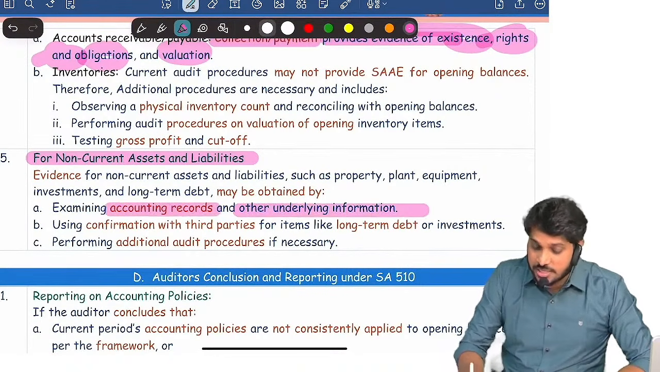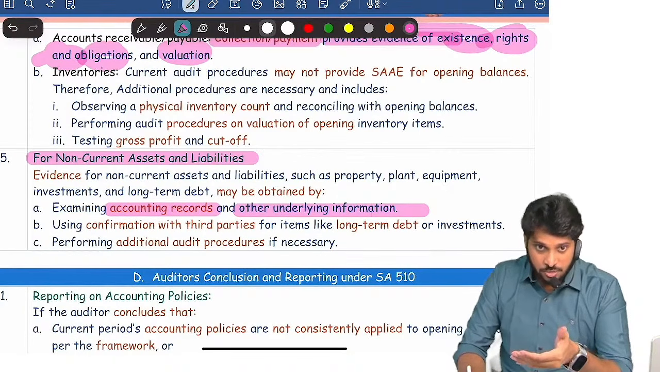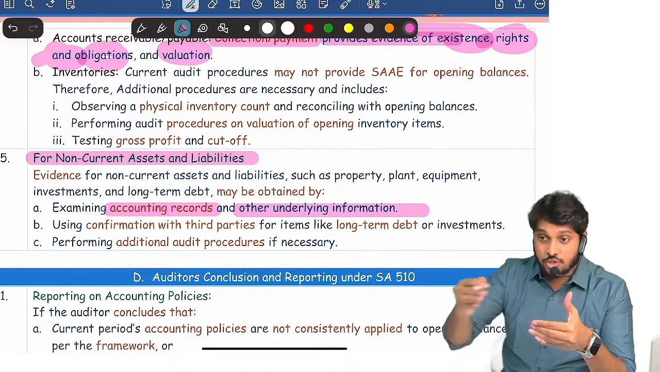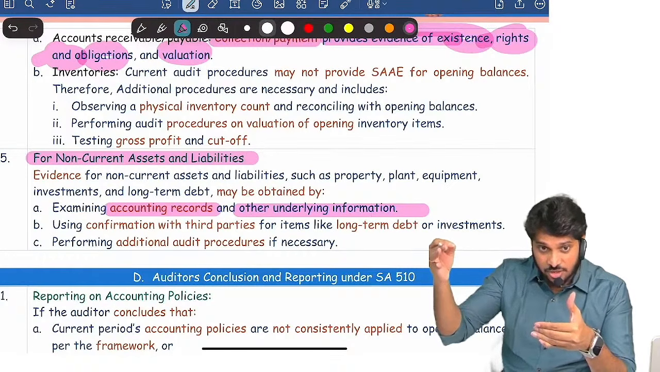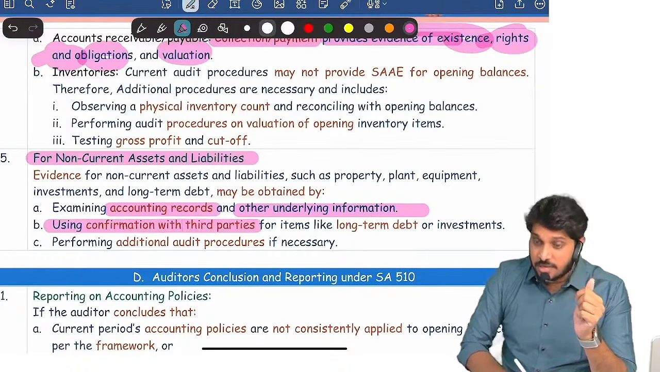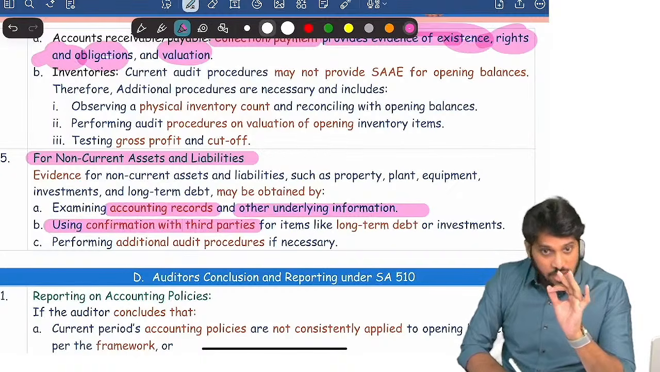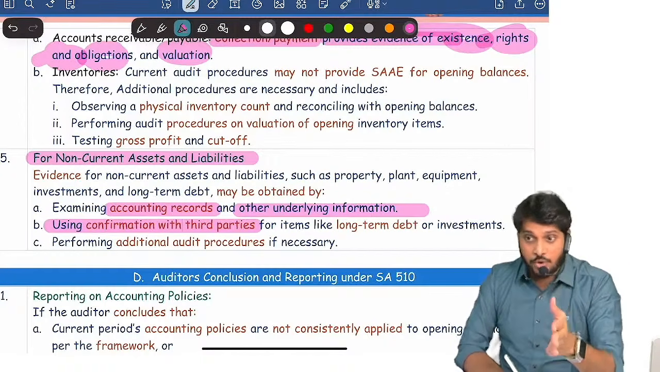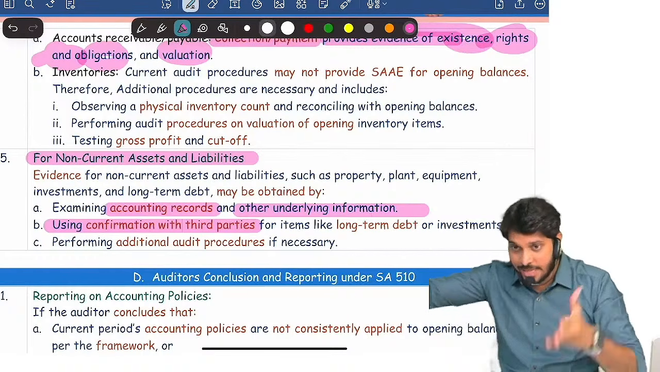For non-current assets, how do you get evidence for non-current assets? Examine accounting records and other underlying records. Look at the books of accounts first, whether PPE, non-current assets and all were correctly recorded in the last year, and also verify fixed asset register, other records. And use confirmation with third parties in case it is a long-term debt and all. For opening balance, you can ask confirmation, not an issue. In case it is loans and borrowings from banks, look at the internet banking, you can get evidence.